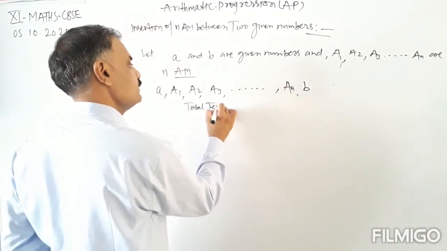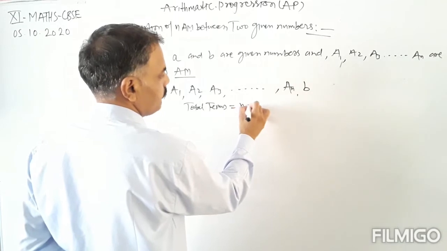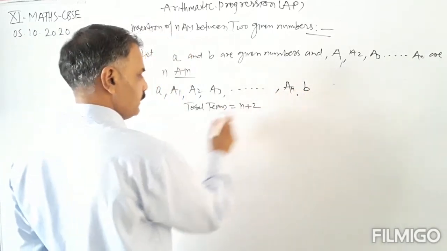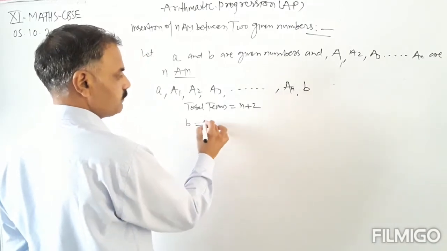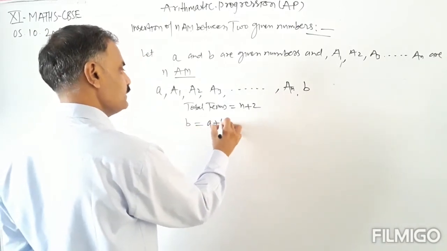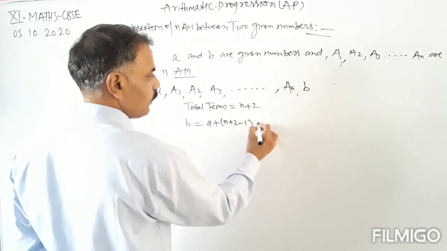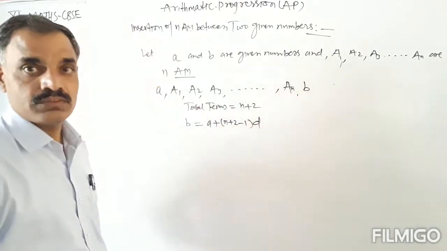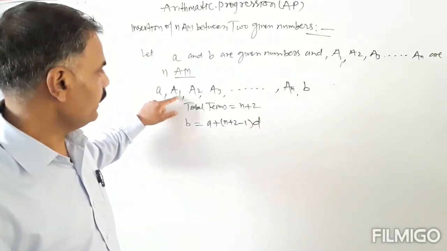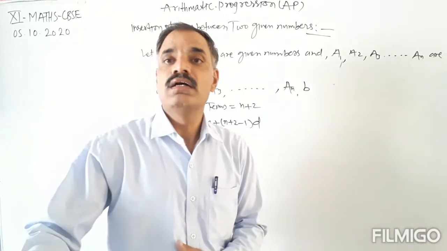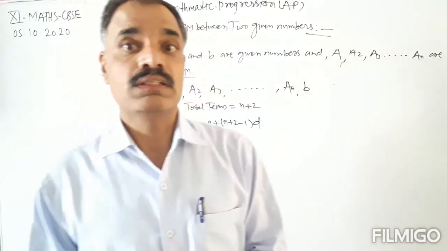So the last term b equals the first term plus n plus 2 minus 1 into the common difference d. Okay, now a, A1, A2, A3, An, b all are in arithmetic progression.